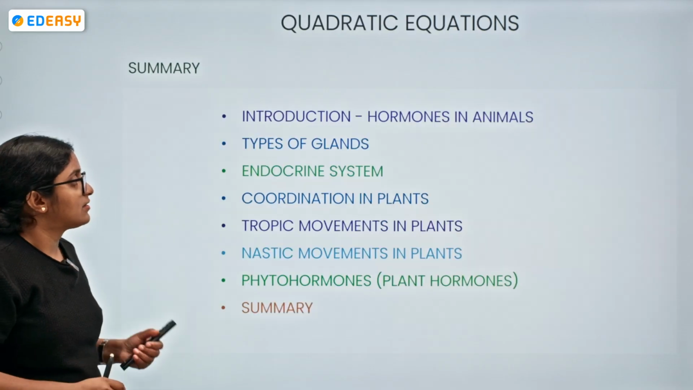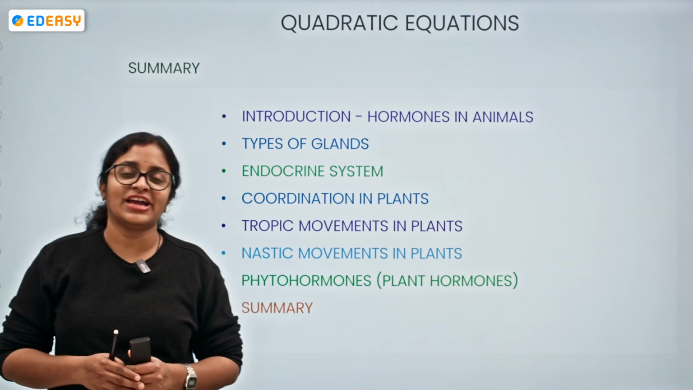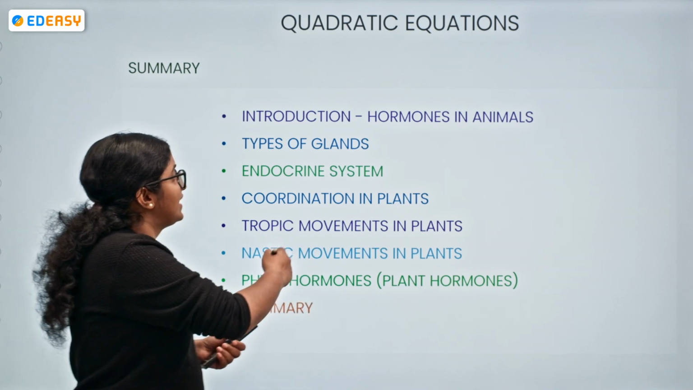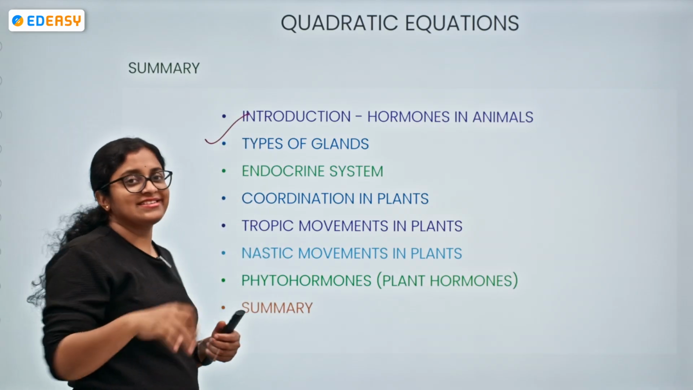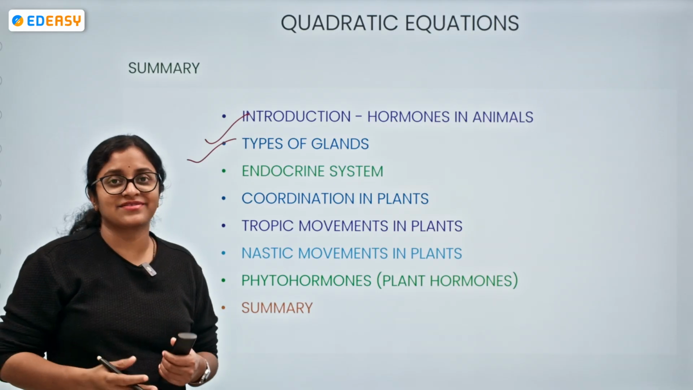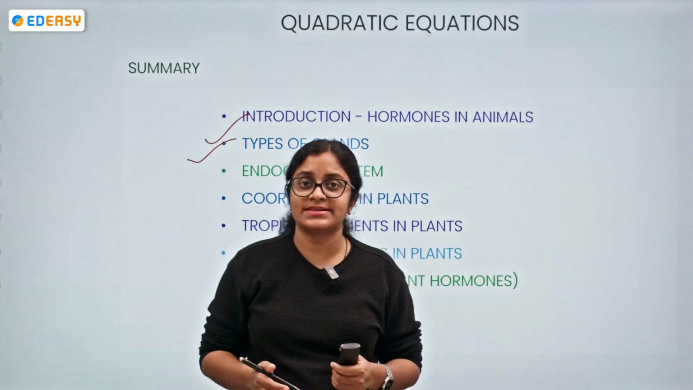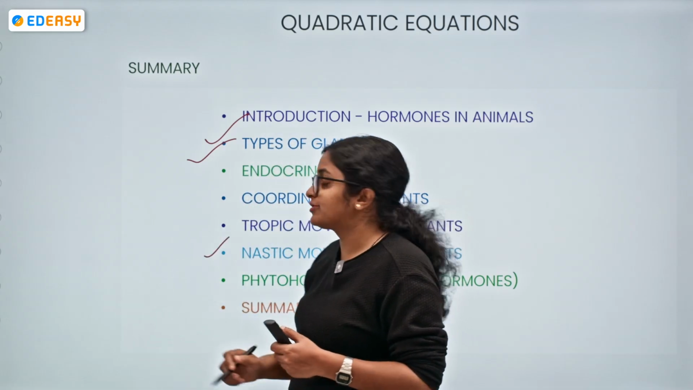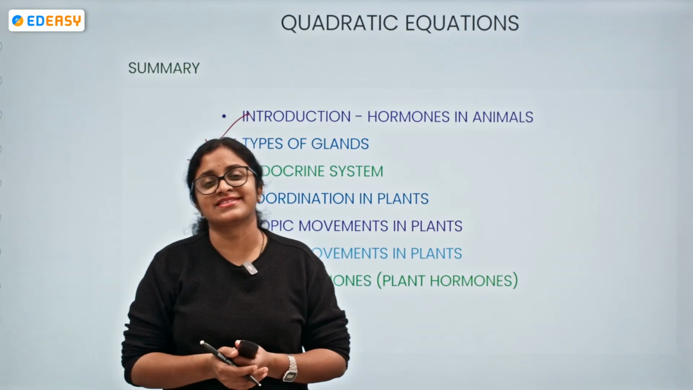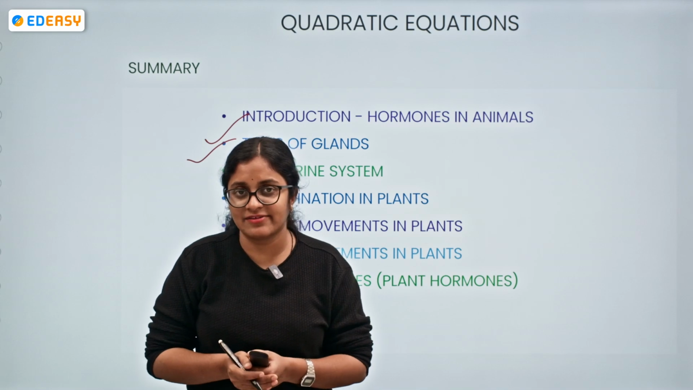Okay, so, students, we are finally at the end of today's discussion. We have understood a lot of concepts. Today's discussion, we started with the introduction to hormones in animals. We dealt with the types of glands. We discussed the endocrine system in relation to coordination. In plants, we understood the tropic movements, later the nastic movements, and yes, we have also understood the plant hormones, the phytohormones, in today's discussion. So I hope the concept is clear for every one of you.